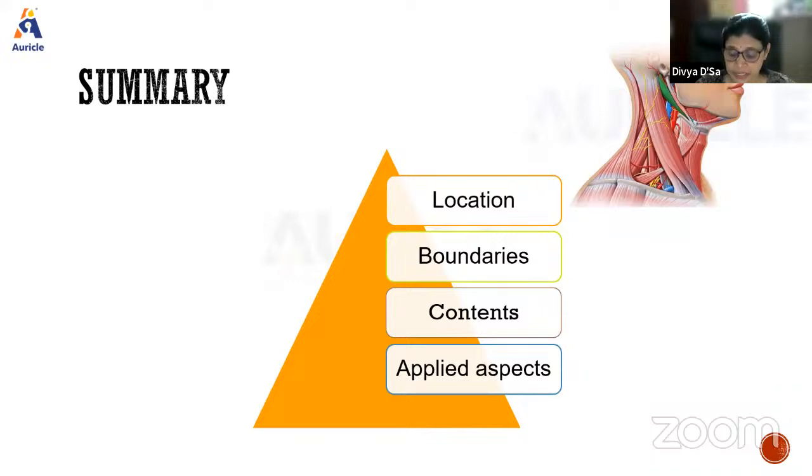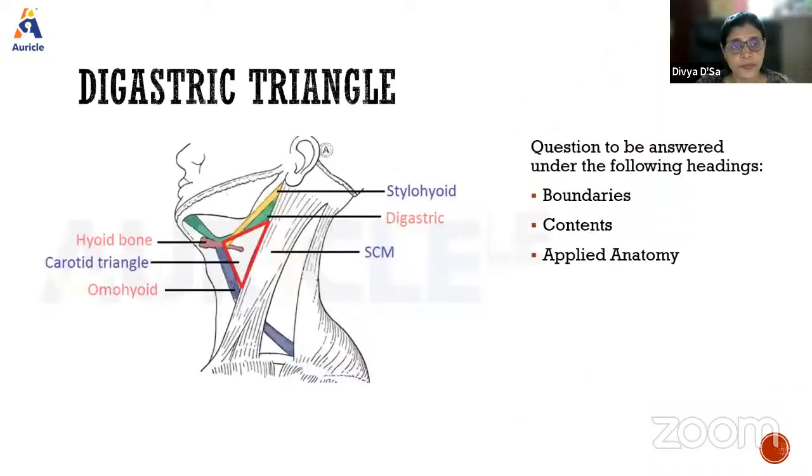Keeping this in mind, we move on to the next one, the digastric triangle. Here also we follow the same order: location, boundaries, contents, applied anatomy. When we say location, it is a part of which triangle? Yes, Kavya, can you tell me? It is a part of the anterior triangle.